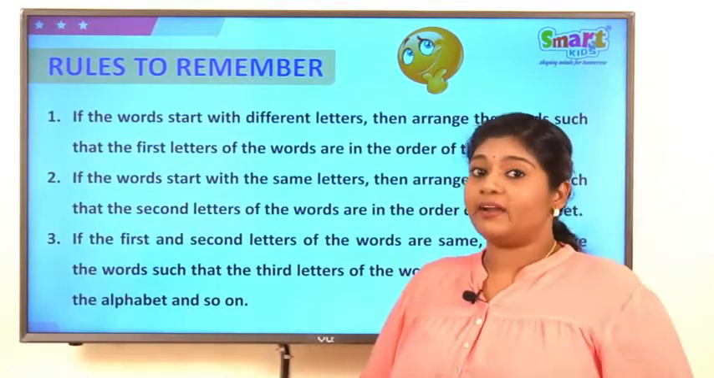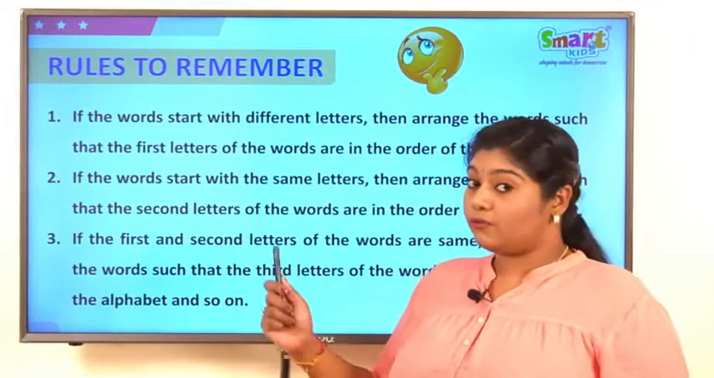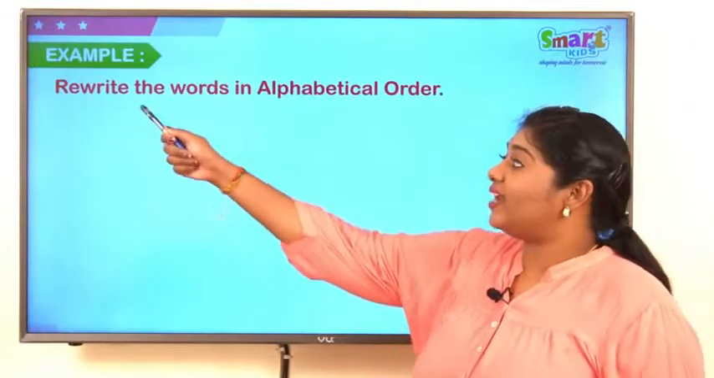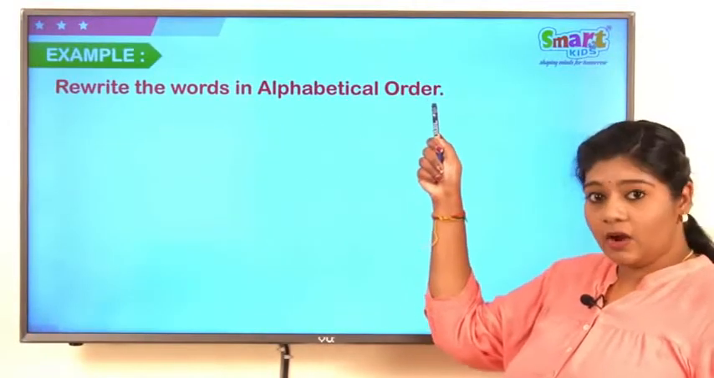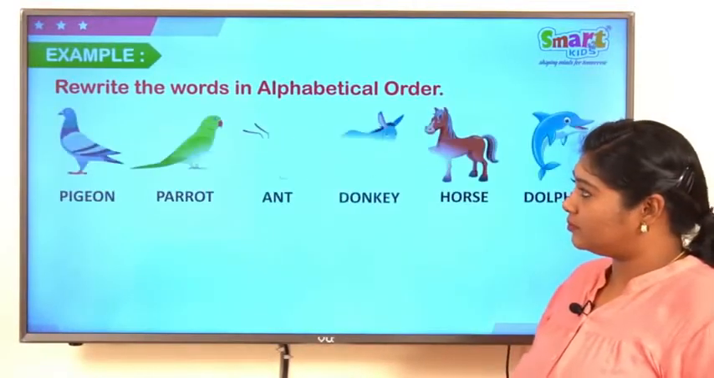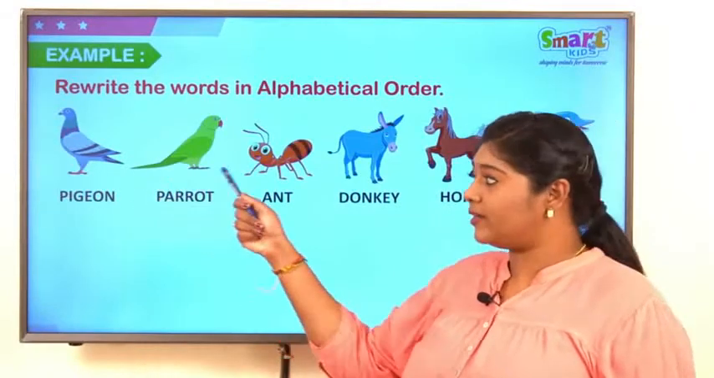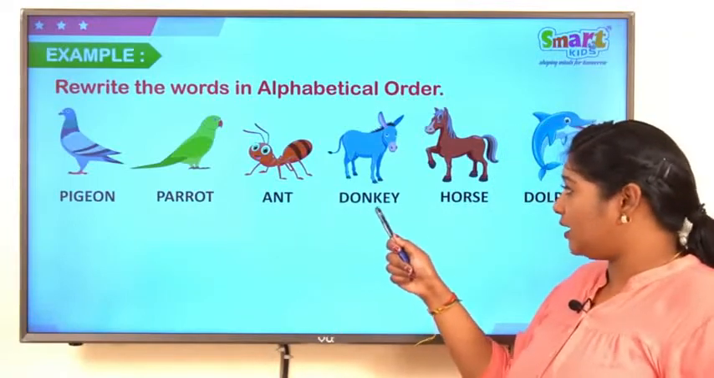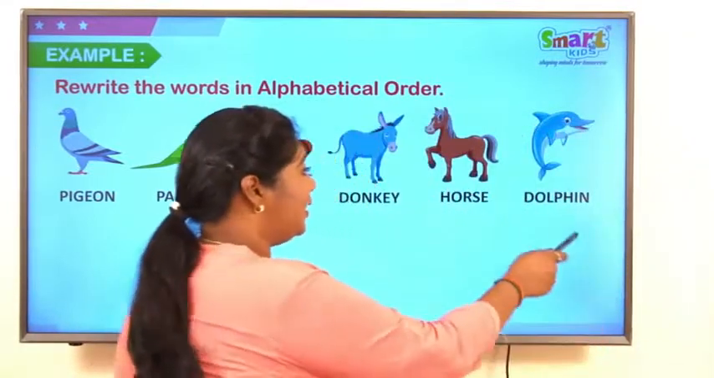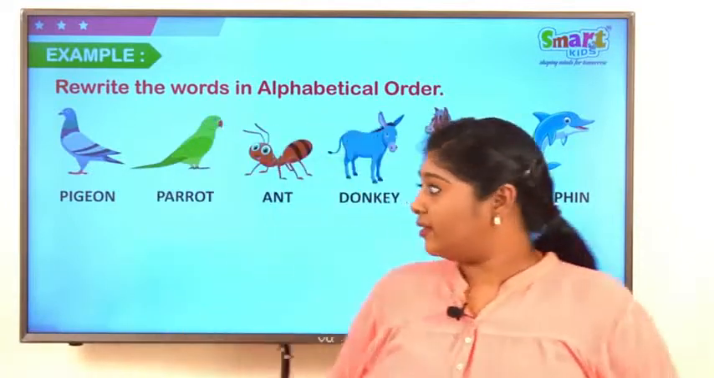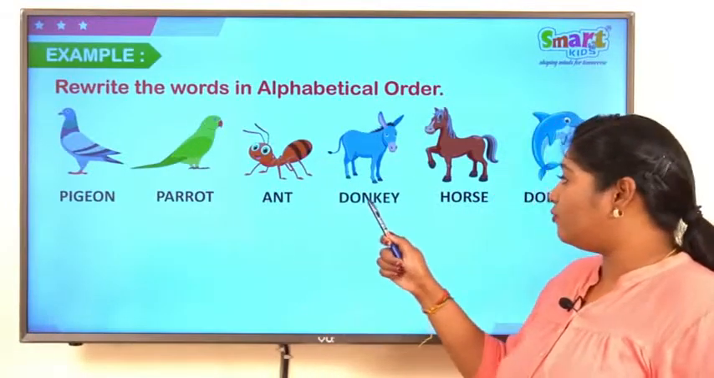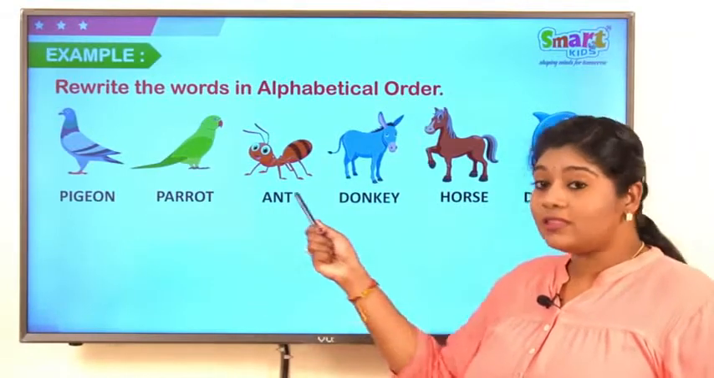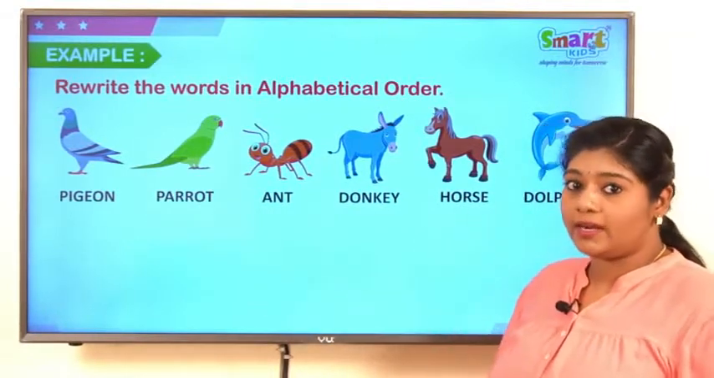Now, you might get confused learning the third rule. So, for this, we will see few examples. Rewrite the words in alphabetical order. Now, we have few words here: pigeon, parrot, ant, donkey, horse and dolphin. See, now we have 1, 2, 3, 4, 5, 6 words. So, we have to arrange all these 6 words in ABC order.